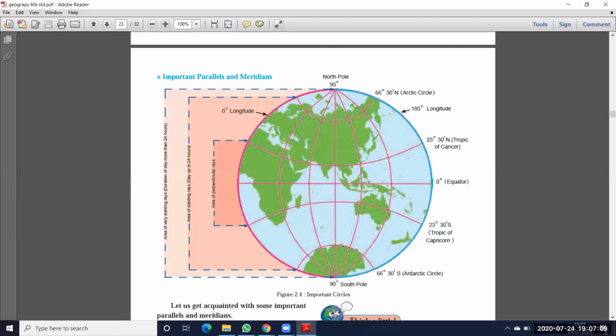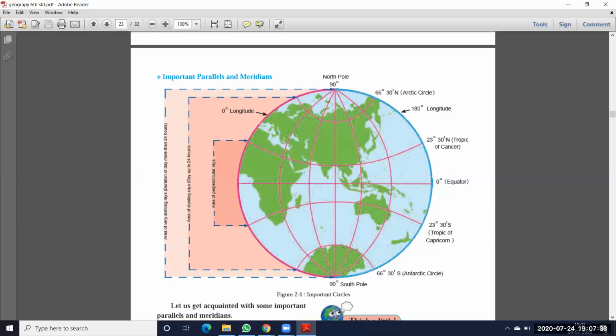Okay, and now we are going to discuss the important vertical lines. What are the important vertical lines? Okay, see here, this line is also a vertical line, also called a longitude, also a meridian. This is the blue color line. What is the value of this line? 180 degrees longitude. What is this vertical line's value? The angle is 180 degrees.